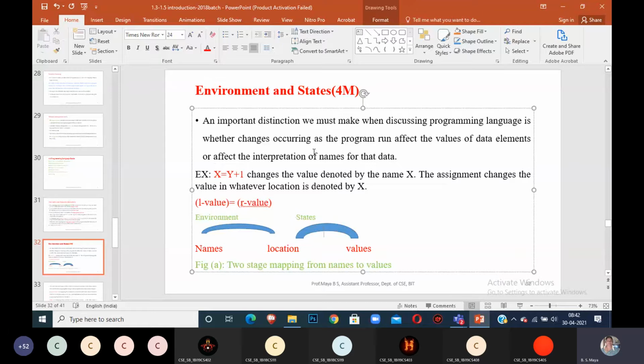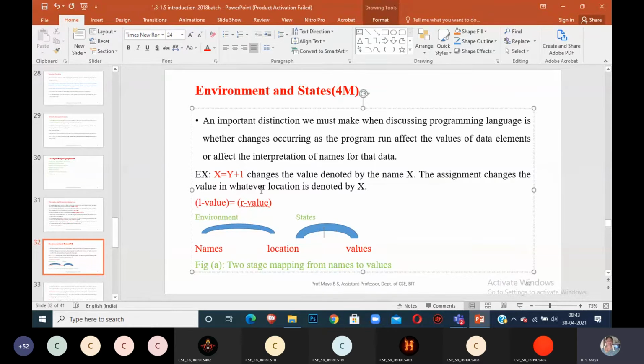See what this environment and state is. A two-stage mapping can be done. Here x is a variable. I am assigning the value y plus 1 into the x location. This process is called environment and state. This is a name, and the name will be allocated to a location. When int x is created, what happens in the memory? For the x variable, a space will be created at that address. Then y plus 1 will be assigned into x. The answer of y plus 1 will be stored into which location? The x location in the memory.